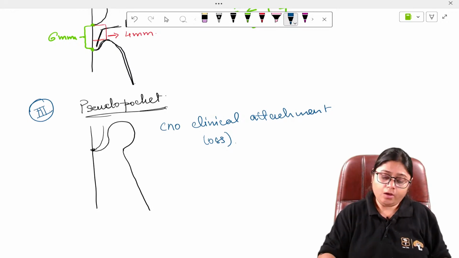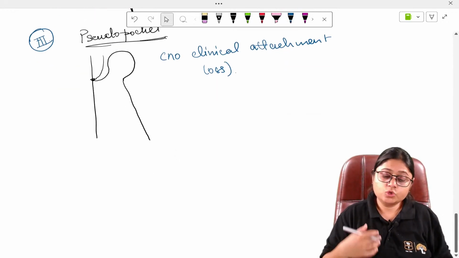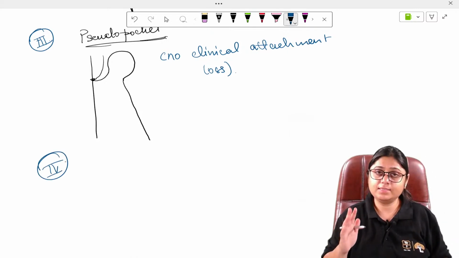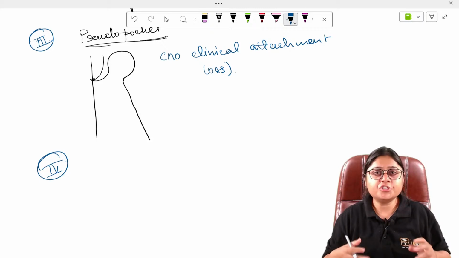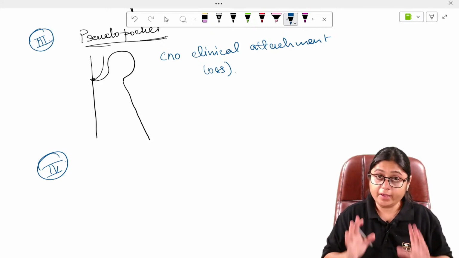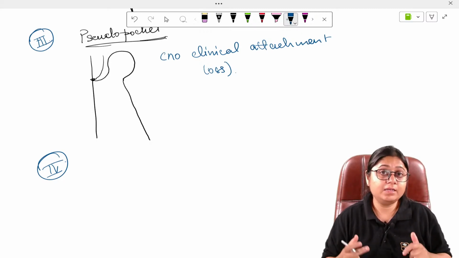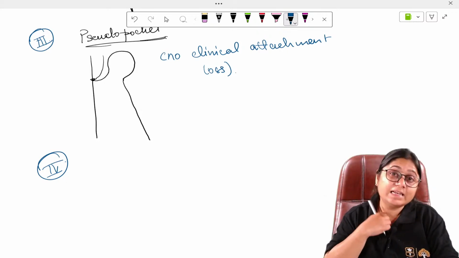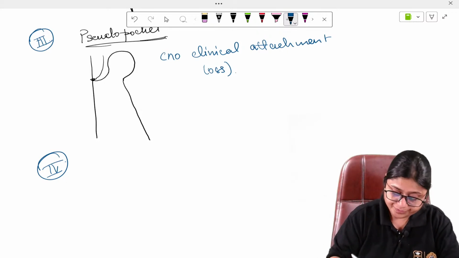Okay. I'll discuss every scenario with you, so that even if the questions are twisted, you will be able to answer them. You should be clear with the concept. I hope now you are clear what clinical attachment loss is, because I think many of you find it difficult, right? What clinical attachment loss is exactly.